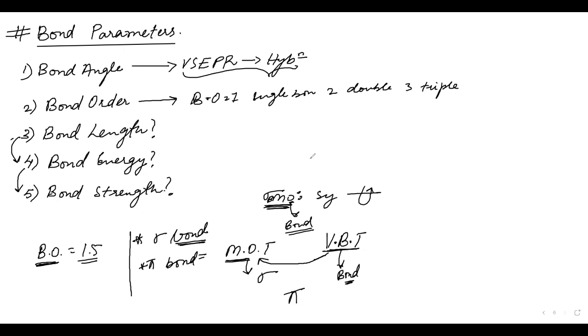Hence, if you are asked about sigma bond, you will define it according to VBT, because sigma bond is present in VBT. But if you are asked about sigma MOs, you will define it according to MOT. Okay. Have this subtle difference in mind: molecular orbital theory and valence bond theory.